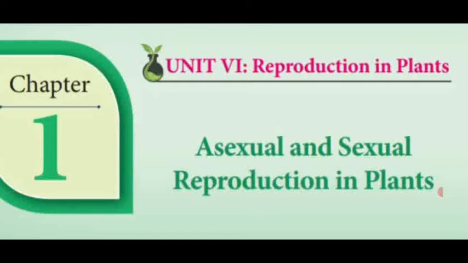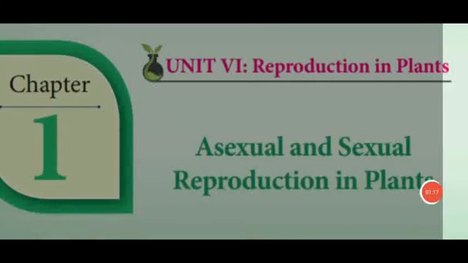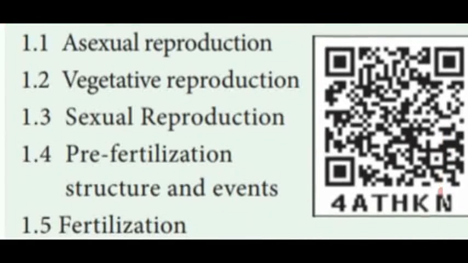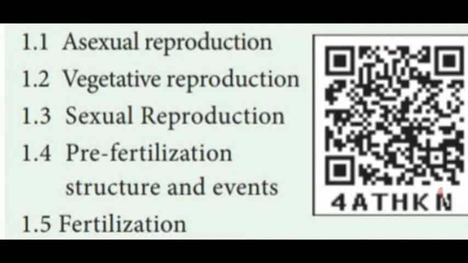Dear students, today we are going to continue the next topic, that is embryogenesis in asexual and sexual reproduction in plants. This is the outline for this chapter. We have seen asexual reproduction, vegetative reproduction. Sexual reproduction occurs in 3 stages.